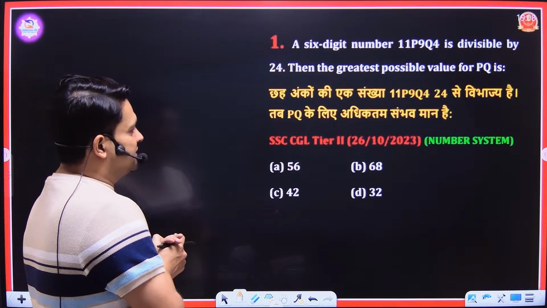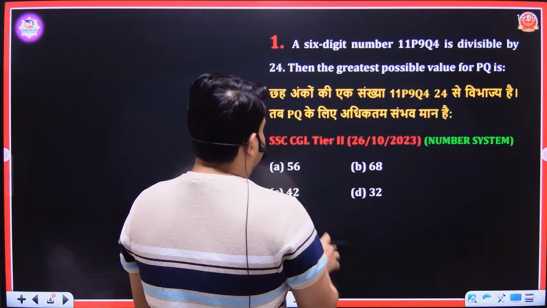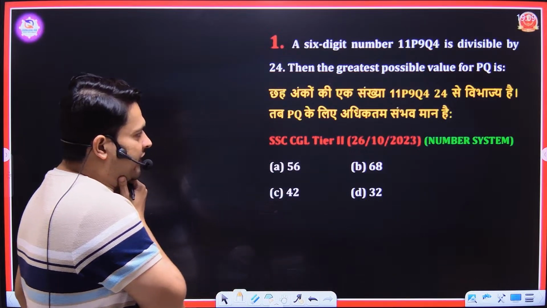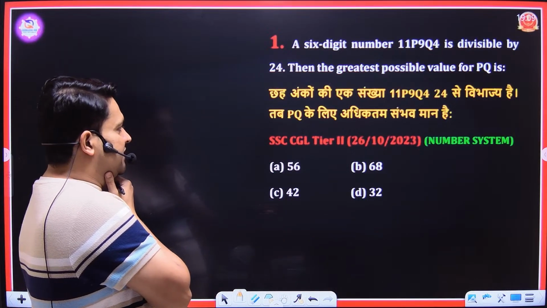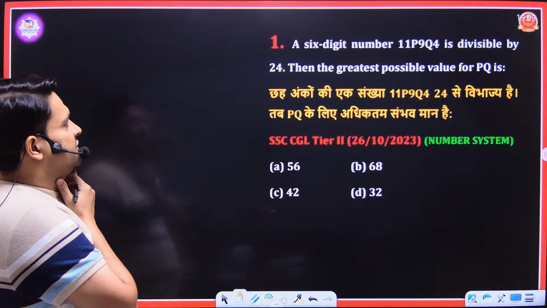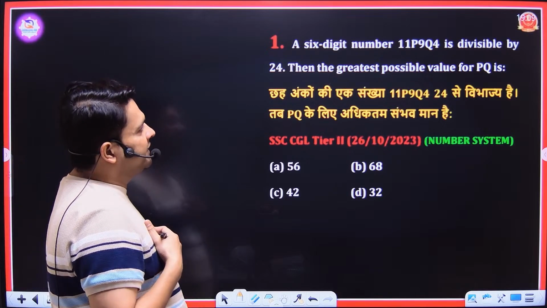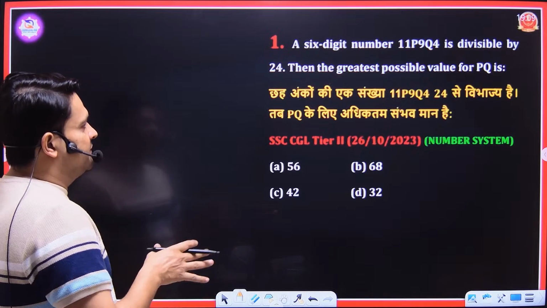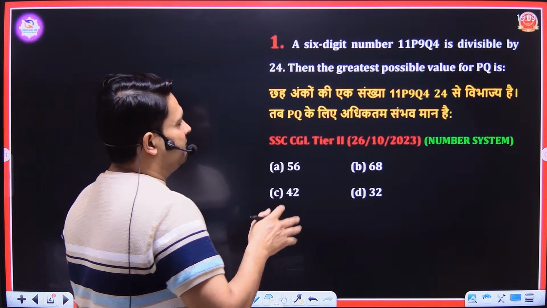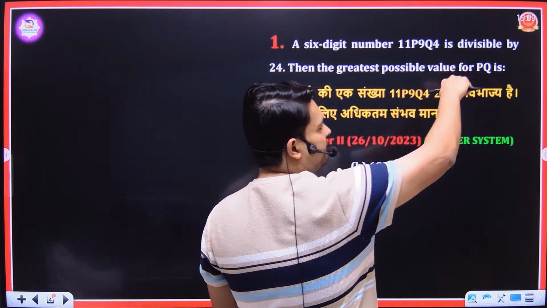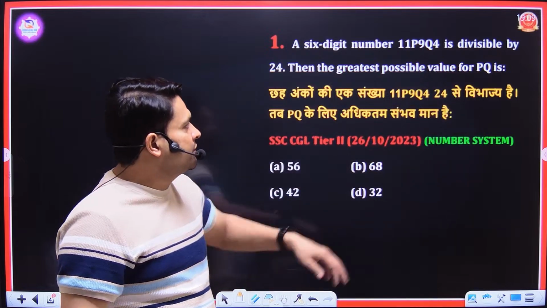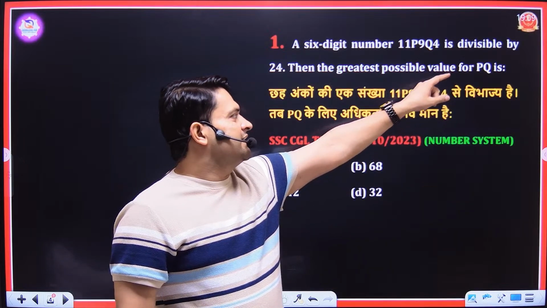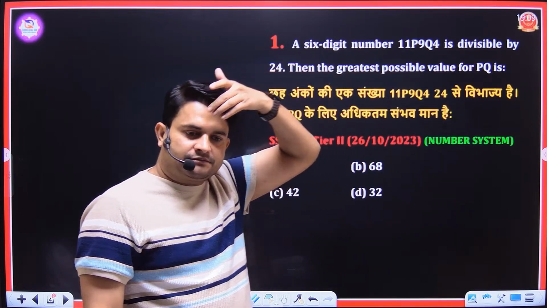This question was asked in number system, on 26th of October 2023 in SSC CGL Tier 2. A 6-digit number 11P9Q4 is divisible by 24, then the greatest possible value of PQ. The meaning of PQ here is P into Q. PQ is not a 2-digit number. Actually, he is asking the product of P into Q.